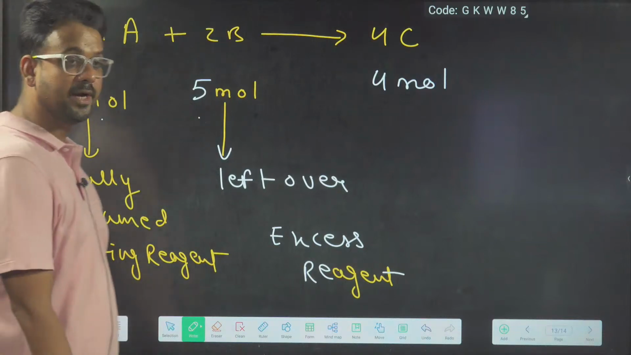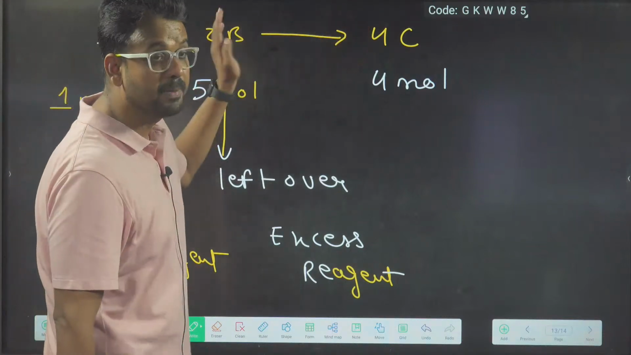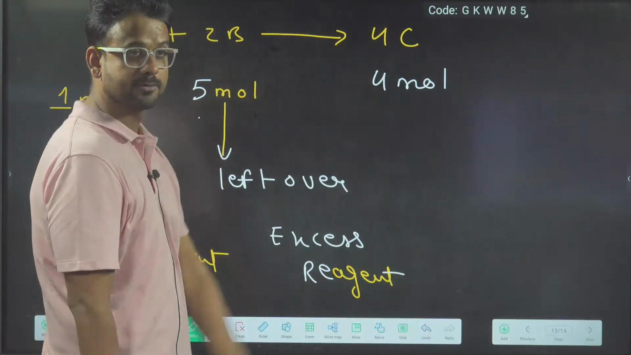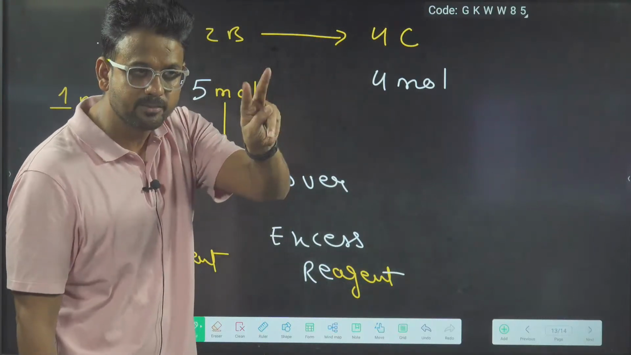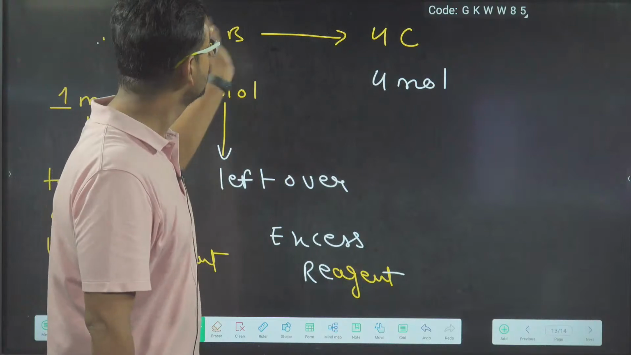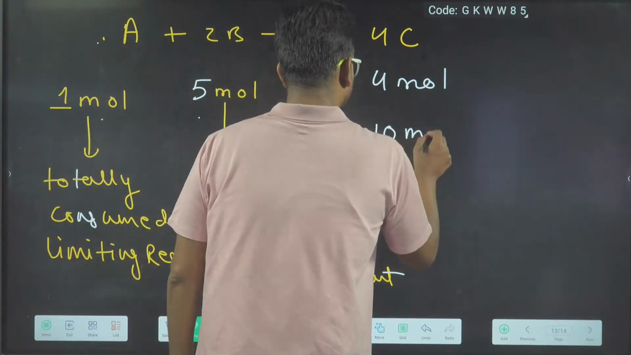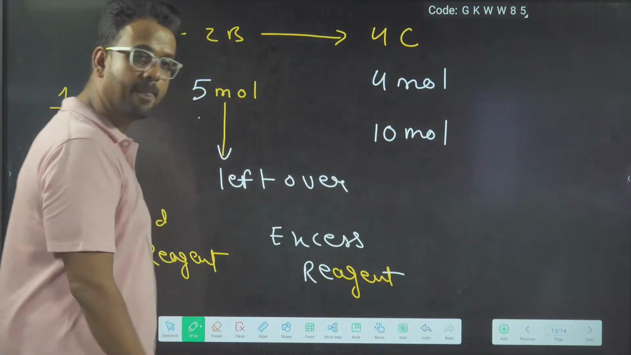And another student gives the answer from B. So here the ratio is 2:4, double, 2 times. 2 is giving 4, so 5 mole will give how much? 5 mole will give 10 mole.